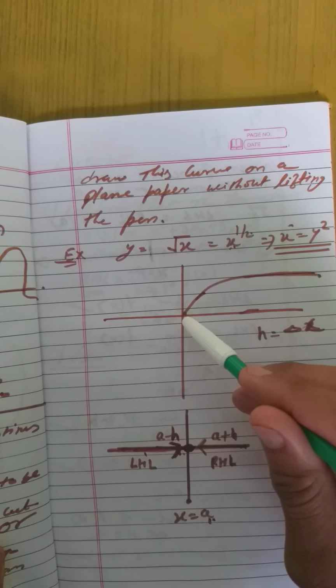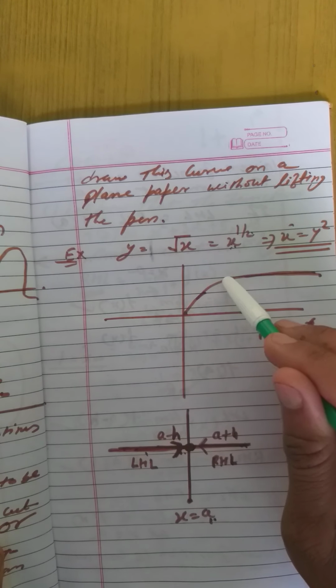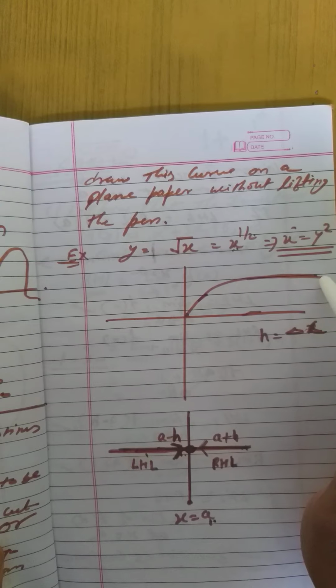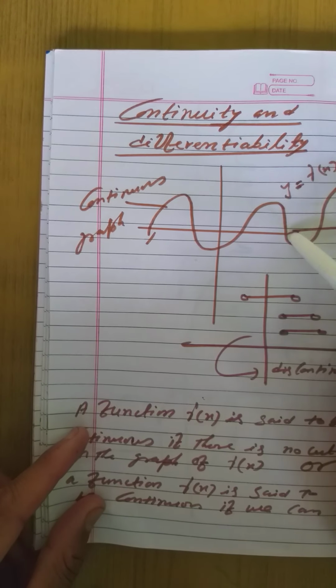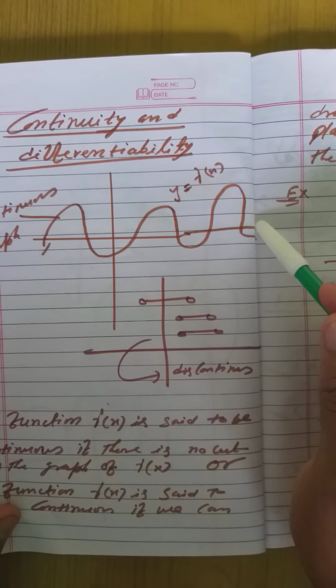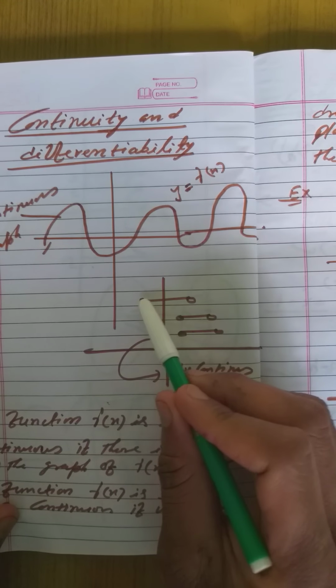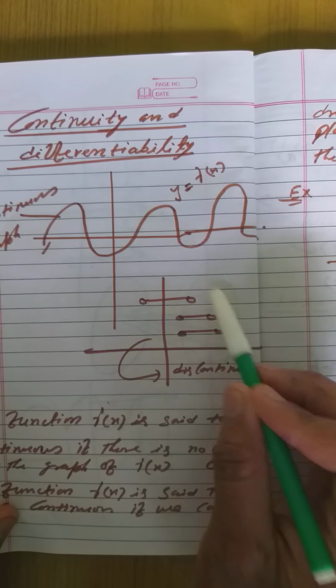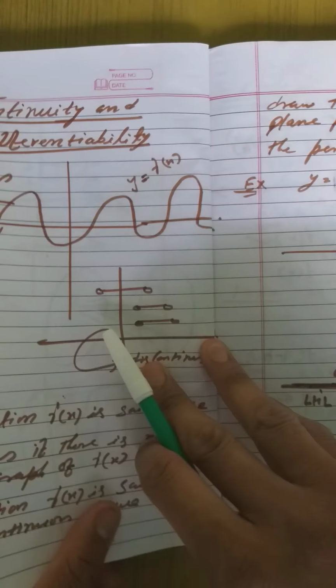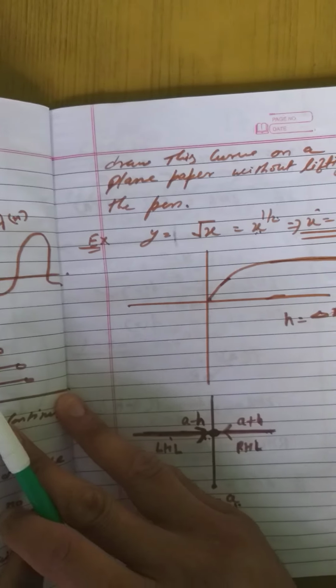If I am able to draw the graph without lifting the pen, it means this is continuous. Because I am unable to draw this graph without lifting the pen, it is discontinuous. I hope you will understand this. Okay.